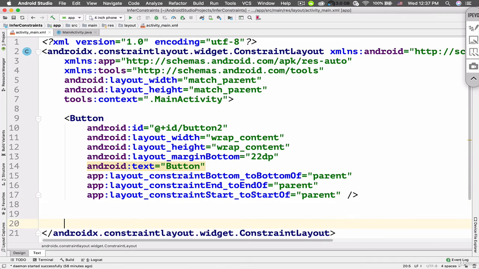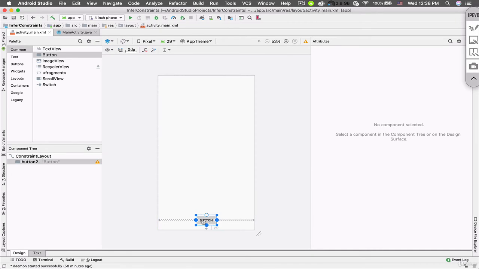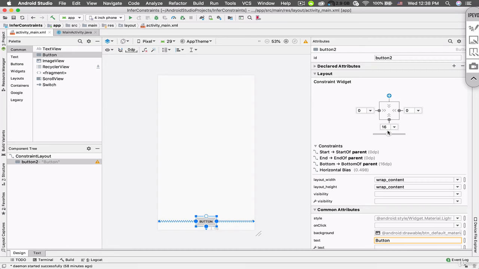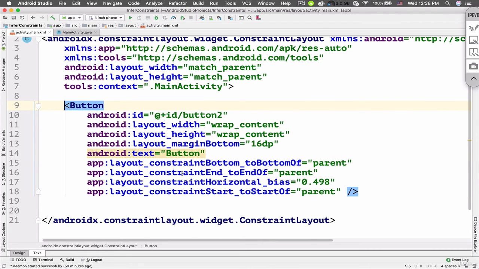Okay, so we've got this button here. So we've got some attributes for the constraint. Constraint bottom to bottom of parent, end to end of parent, and start to start of parent. So in this way, the button is centered horizontally, as you can see here, and it is at the bottom of the screen, okay? So there are some attributes here. For example, you can see that the button width and the height is wrap content. We've got a margin bottom 16, and that's it. That's how the constraints are inferred using Android Studio.